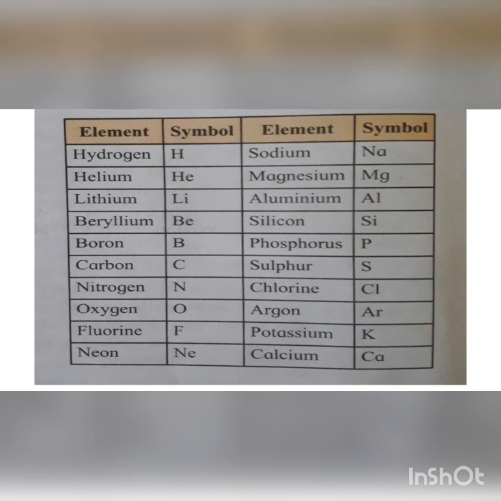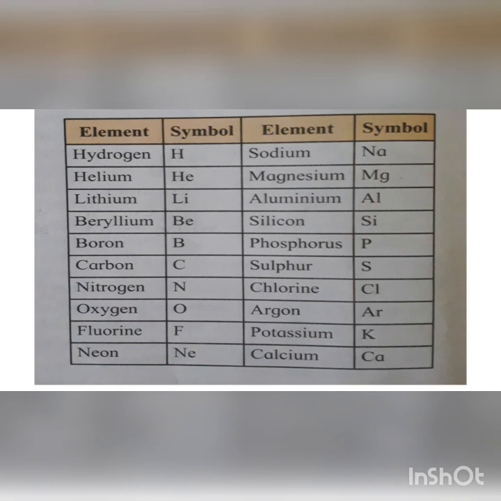So children, I had already explained that the elements get the symbol from their first letter or the first two letters. Okay, and if you are using the first two letters, the second letter will be a small letter and the first one is always a capital letter. Now here for beryllium, Be. You cannot write B for beryllium because B is already for boron. So if you write B for beryllium and B for boron, then there will be confusion. So better learn these symbols properly. Beryllium, Be. Boron is B.